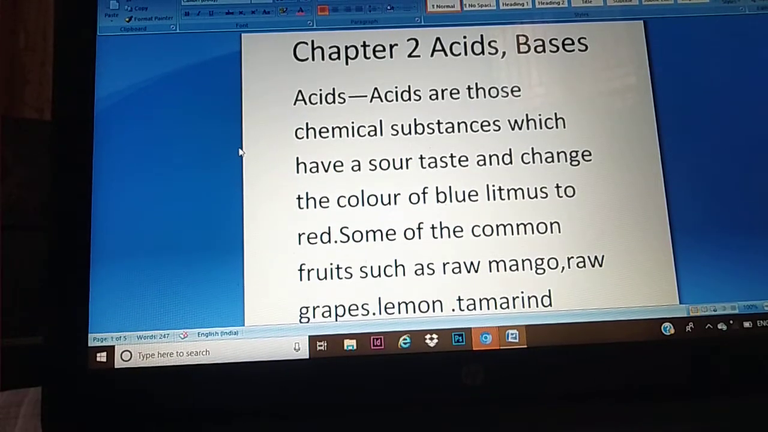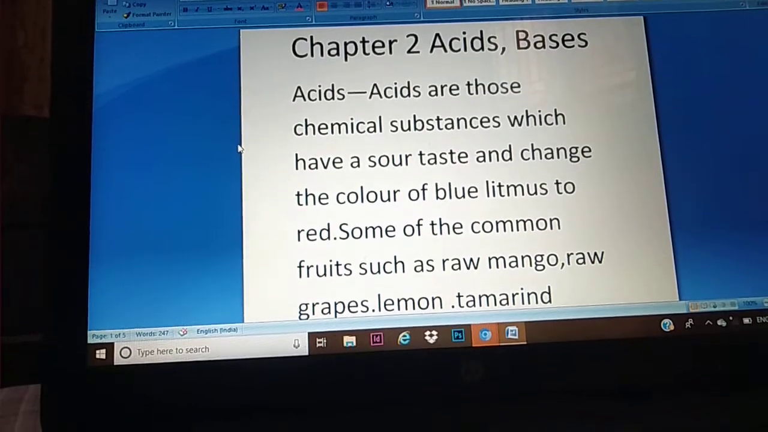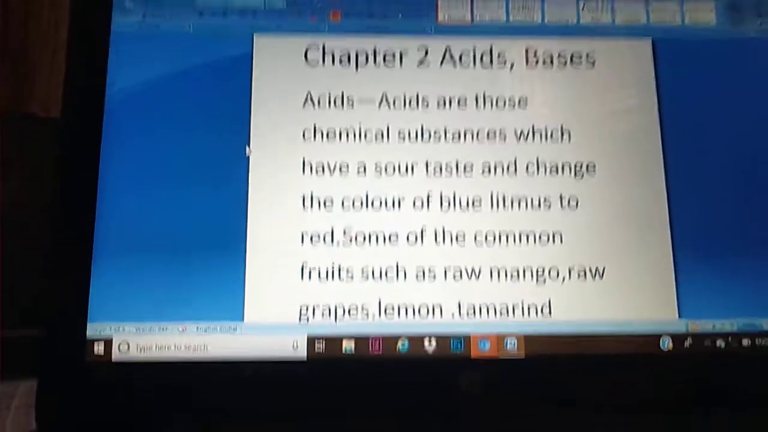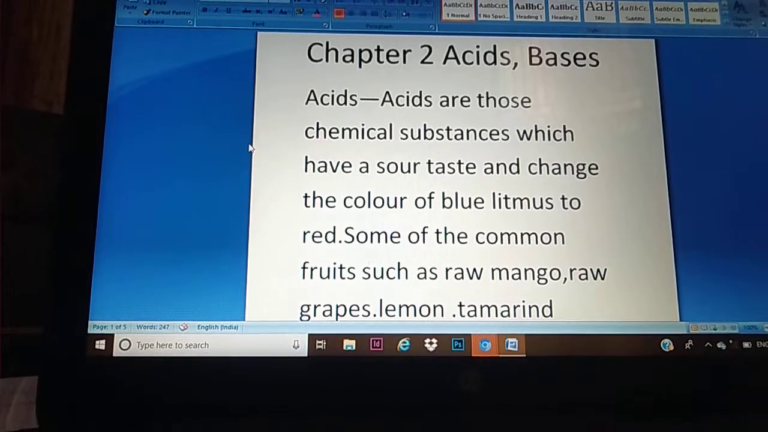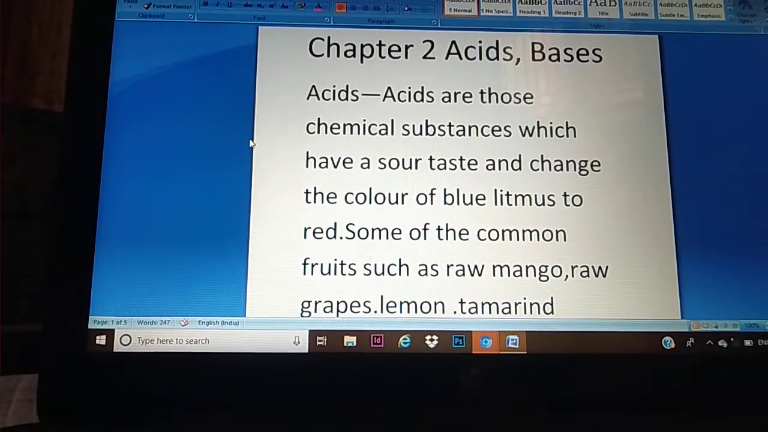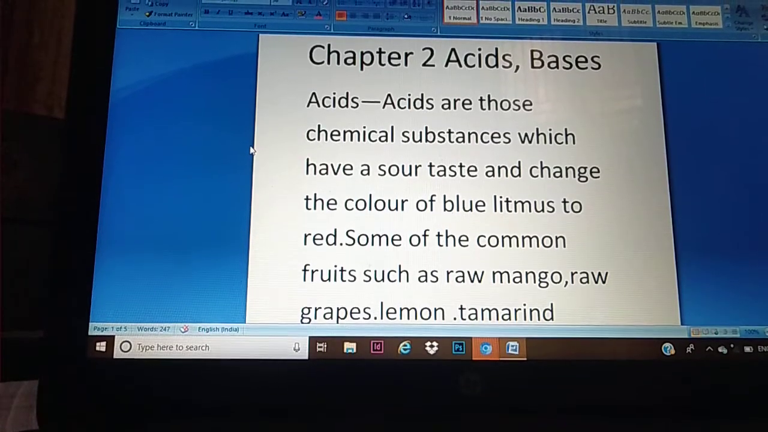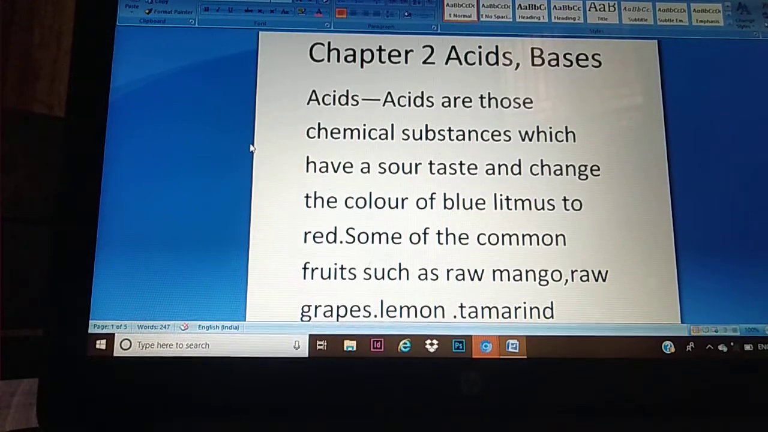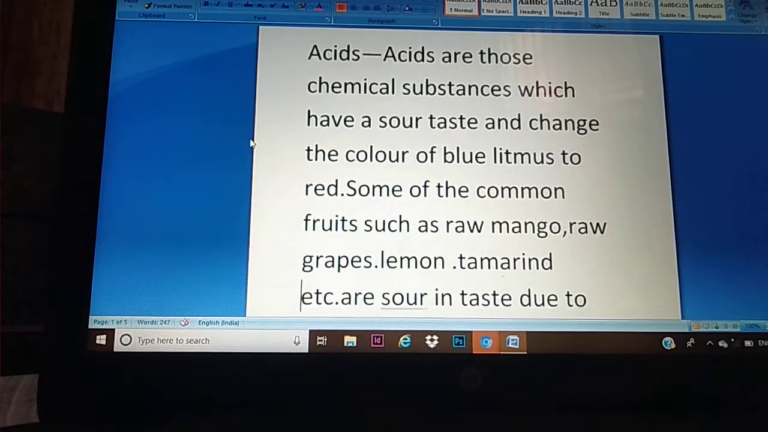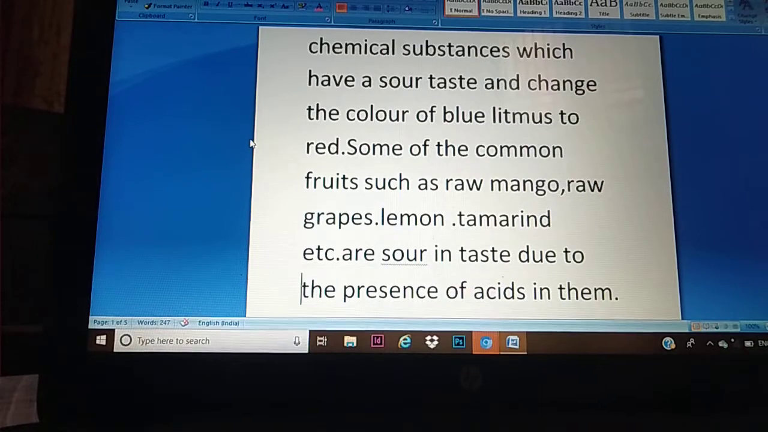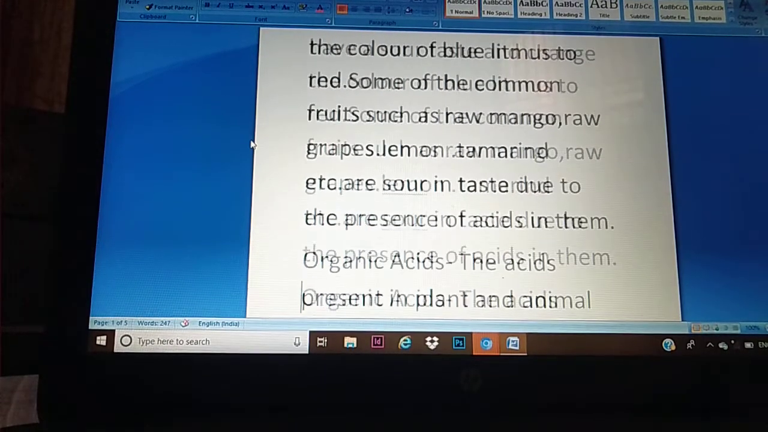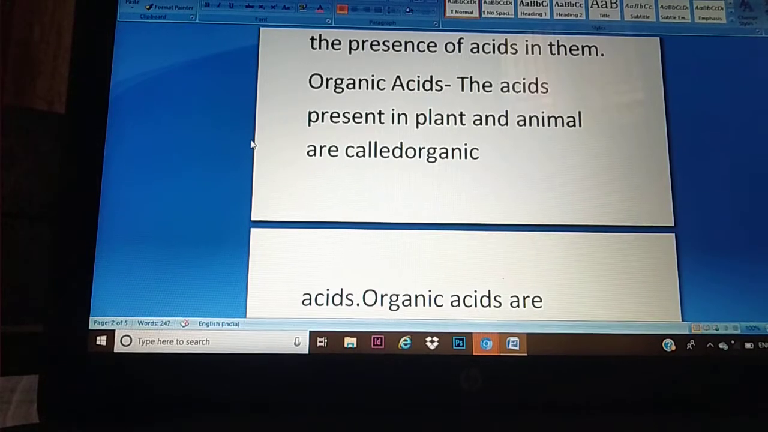Acids are those chemical substances which have a sour taste, and they also change the color of blue litmus to red. Some of the common fruits like raw mangoes, raw grapes, lemon, oranges, tamarind, all these are sour in taste because of the presence of acid in them. Okay. Now we can see what is an organic acid and what is a mineral acid.